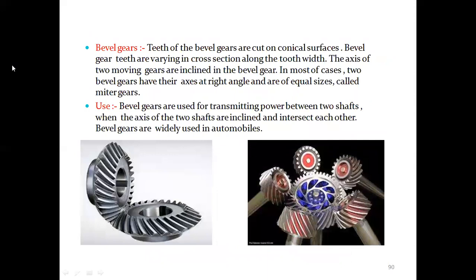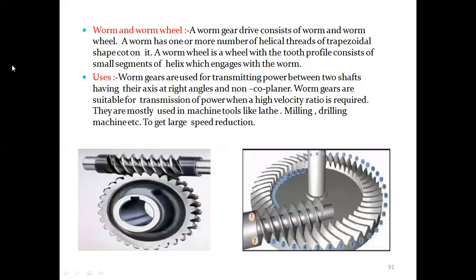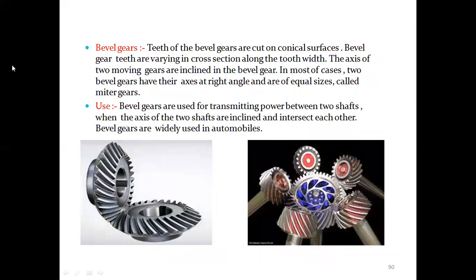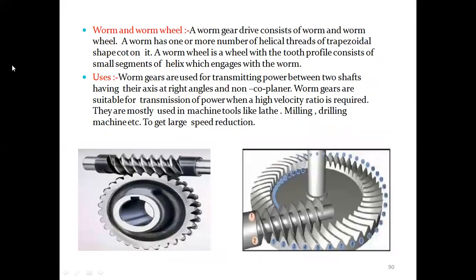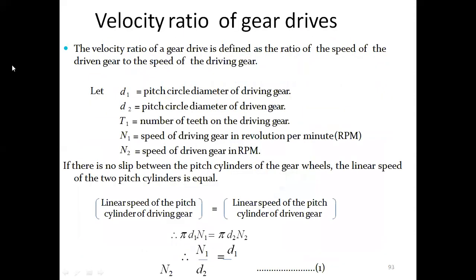Bevel gears have conical shapes, and the cross sections along with the teeth are inclined. They have axes at right angles and are of equal sizes. They transmit power between two shafts that are inclined and intersect with each other, and they are particularly used in automobiles.